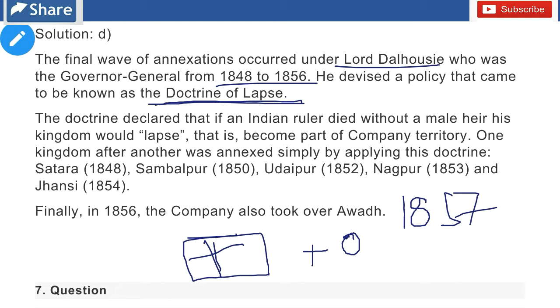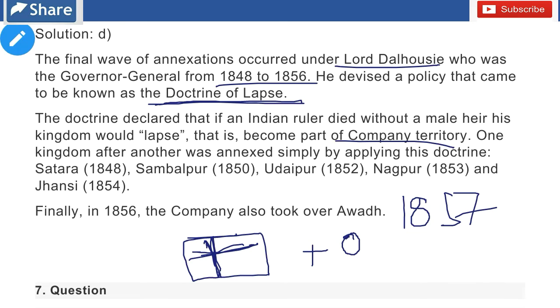It means if the king has a daughter and he eventually dies, his territories will be annexed by the British and not given to his daughter. So that is the doctrine of lapse.